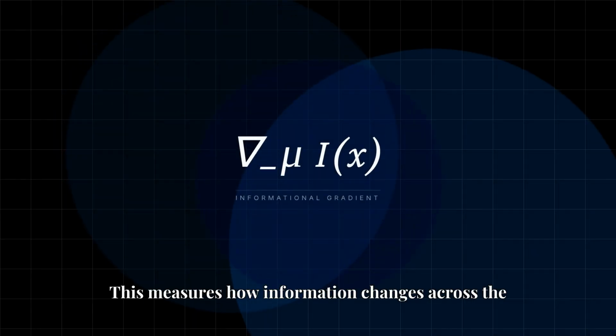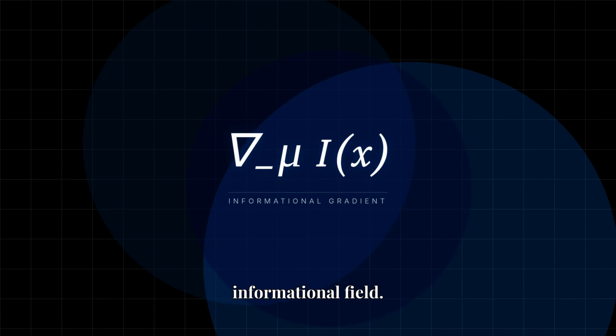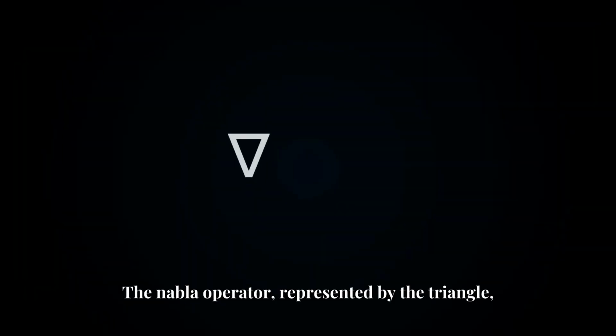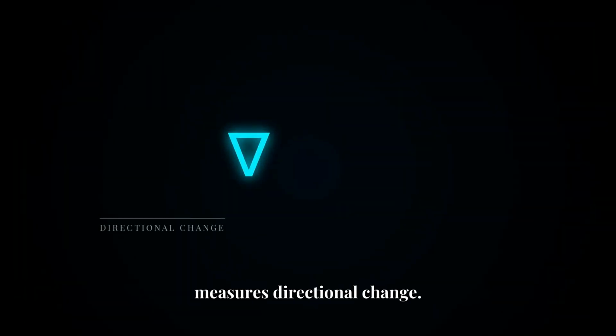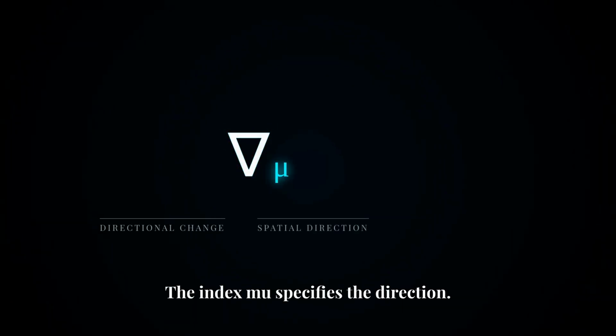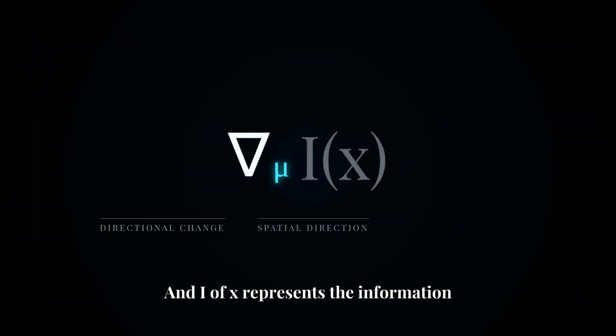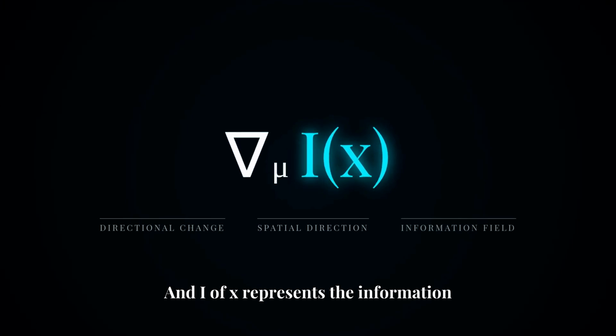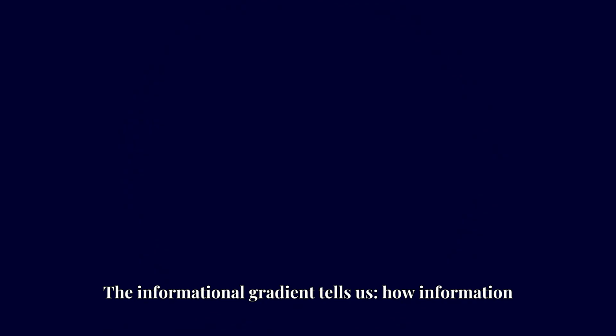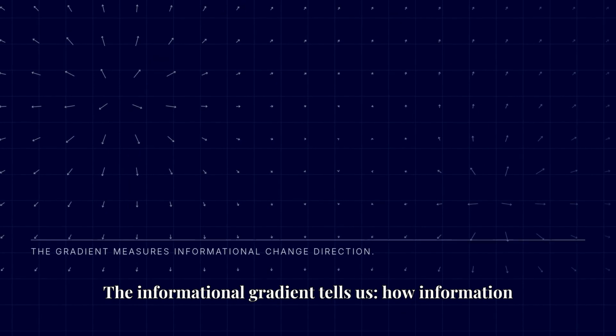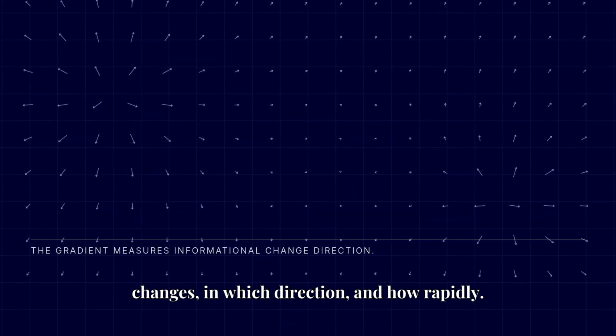The first step is the informational gradient. This measures how information changes across the informational field. The nabla operator, represented by the triangle, measures directional change. The index mu specifies the direction, and I of x represents the information field itself. The informational gradient tells us how information changes, in which direction, and how rapidly.